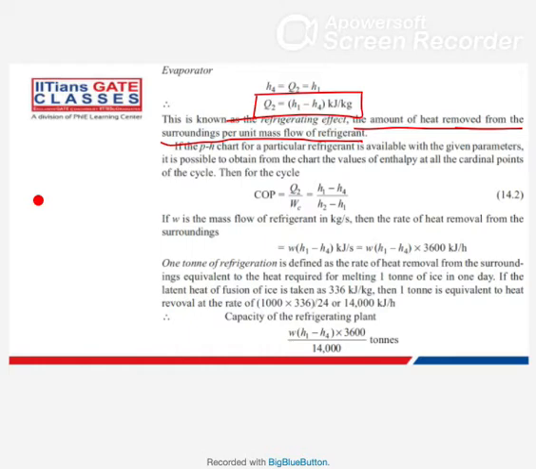Surrounding means whatever is kept inside your refrigerator. So the amount of heat extracted, removed from surrounding per unit mass of refrigerant, this is refrigerating effect.